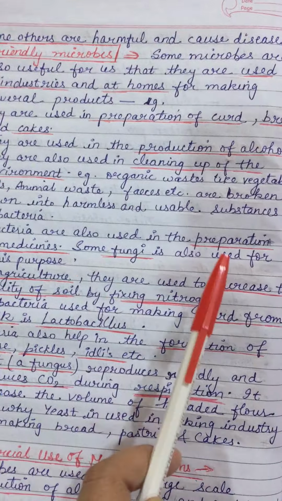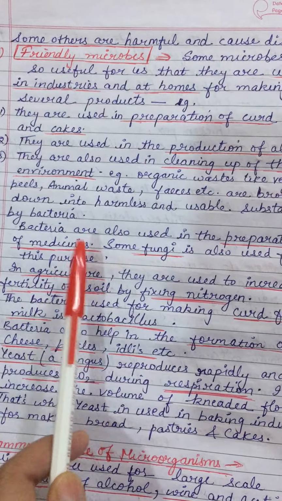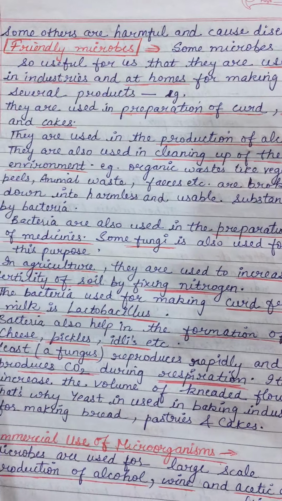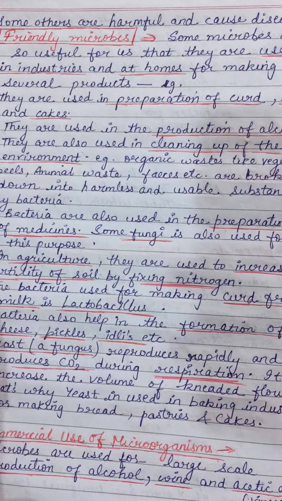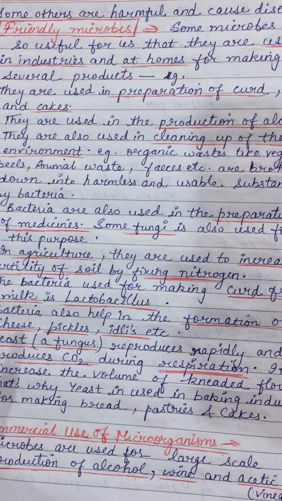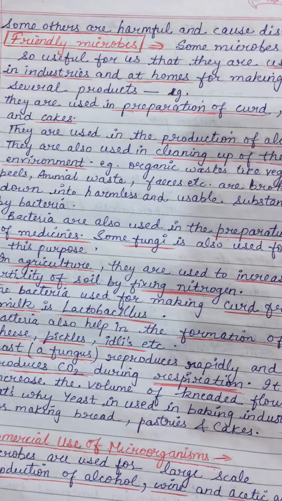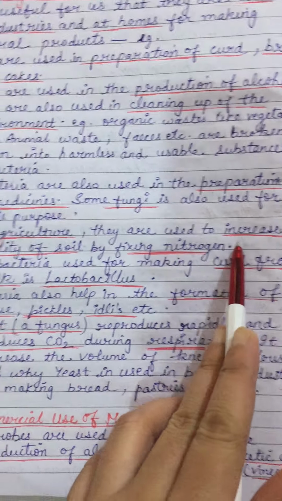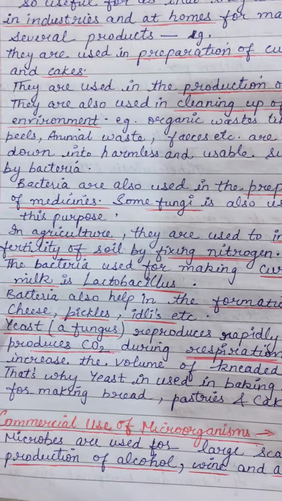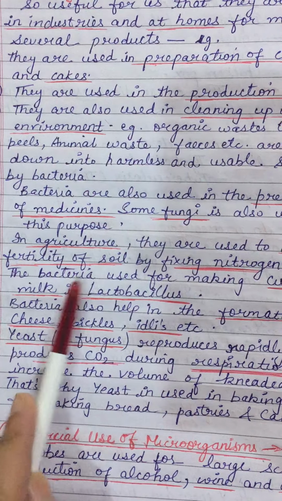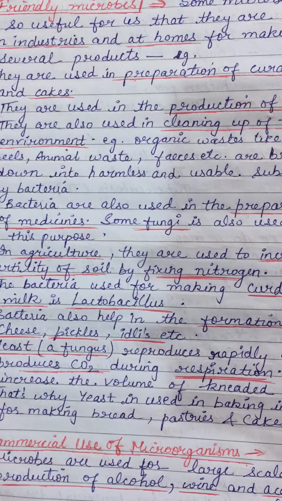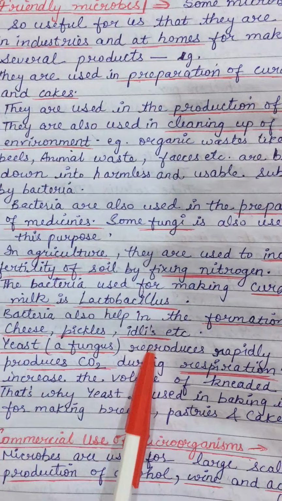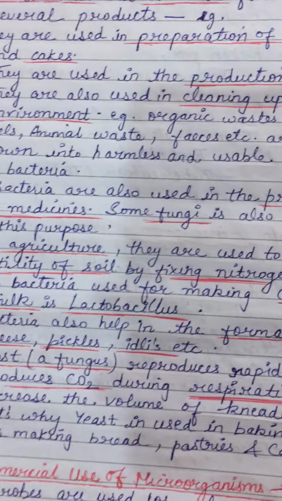Bacteria are also used in the preparation of medicines. Fungi are also used for the purpose of preparation of medicines. Penicillin, you must all have heard of it, that is a fungal preparation. In agriculture, there are a variety of microbes which are friendly to the farmers. They actually increase the fertility of the soil by fixing nitrogen. There are bacteria which fix atmospheric nitrogen into the soil so that the plants can avail it.